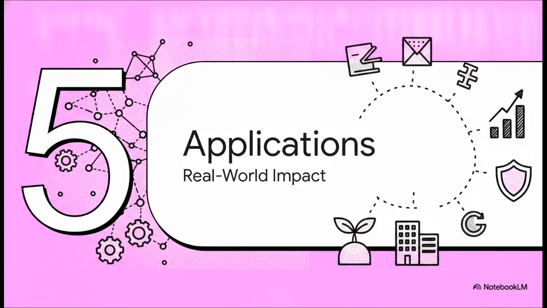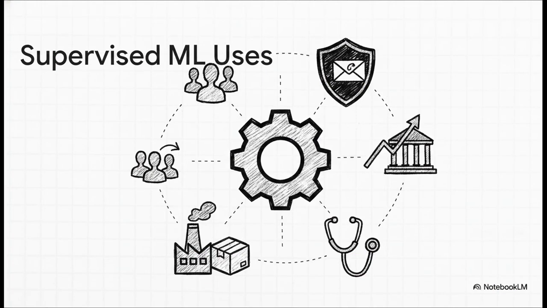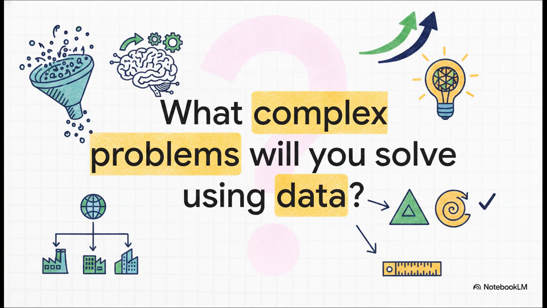Finally, Section 5, Real-World Applications. Let's see how this entire life cycle builds towards solving actual business problems. So the crucial point is that mastering this life cycle isn't just some academic exercise. It's about massive real-world impact. I mean, supervised learning alone powers the spam and fraud detection that secures our digital lives. And it drives the credit risk assessments at major financial institutions. It's scaling complex decisions every single second, from medical prognoses to global supply chain forecasting, right down to predicting customer churn. It's literally everywhere.